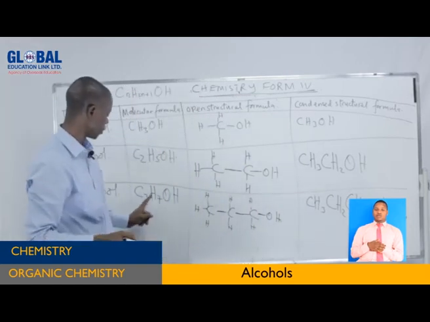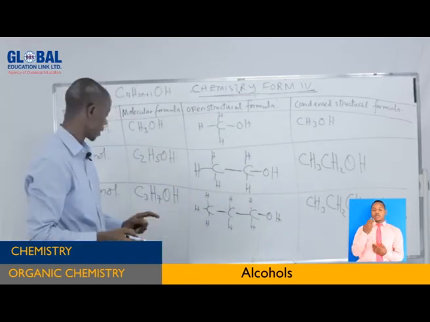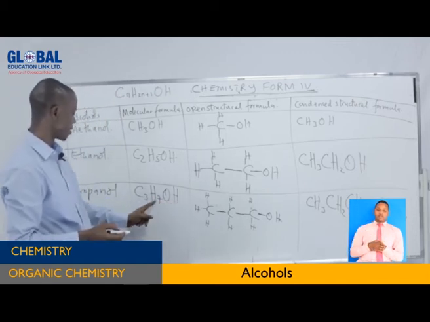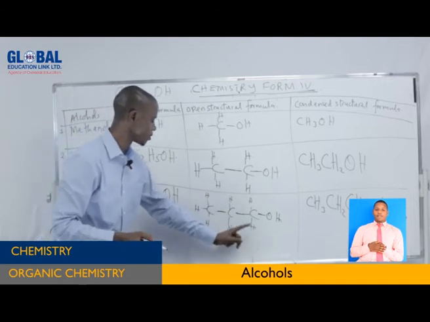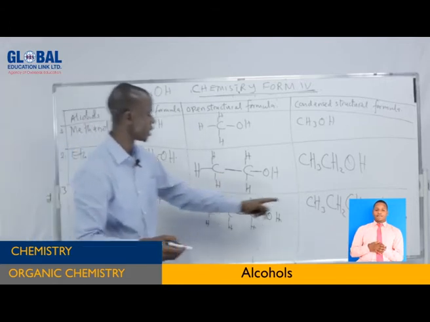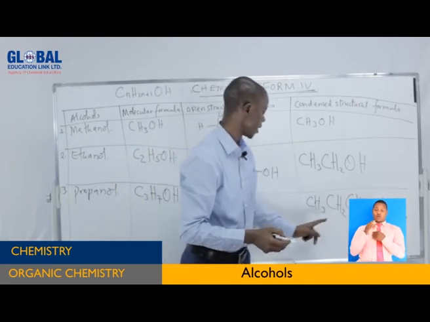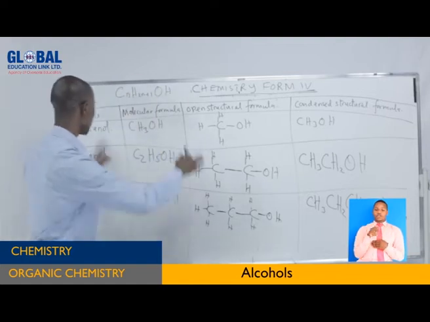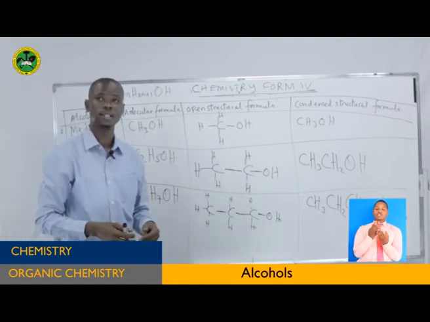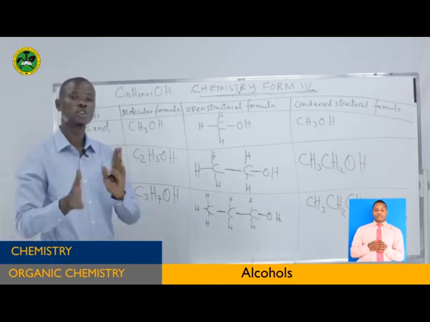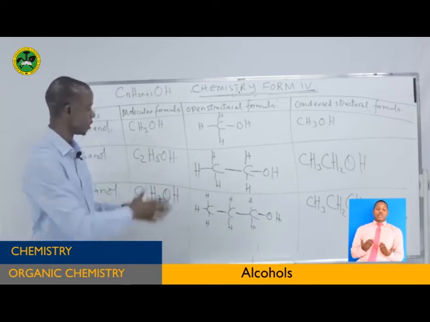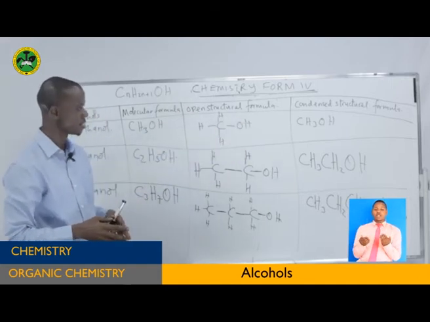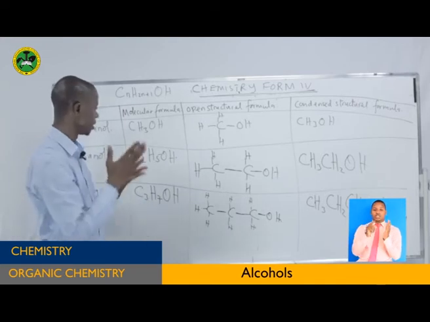It has got 3 carbon atoms, 1, 2, 3, and it has got 7 hydrogen atoms apart from the one coming from hydroxyl group, 7. 1, 2, 3, 4, 5, 6, 7, and we have hydroxyl group. As you can see here, 1, 2, 3, and this is 5, 7, and then the OH. So this is a very simple way for you to write the structural formula of this one. So you can have this knowledge of writing the open structural formula and the condensed structural formula. It is very simple in that way.